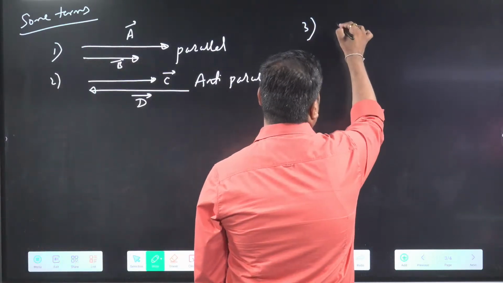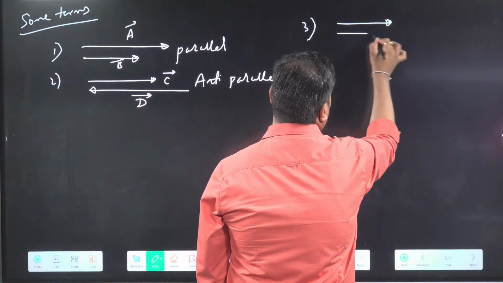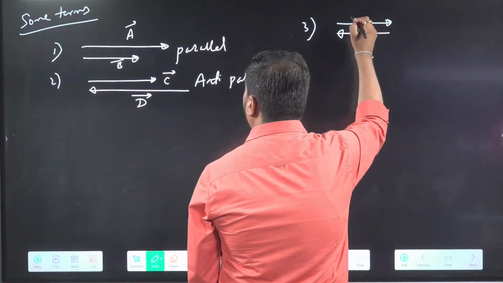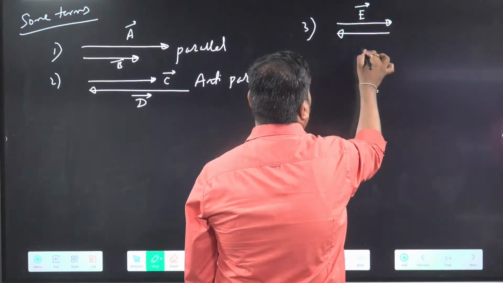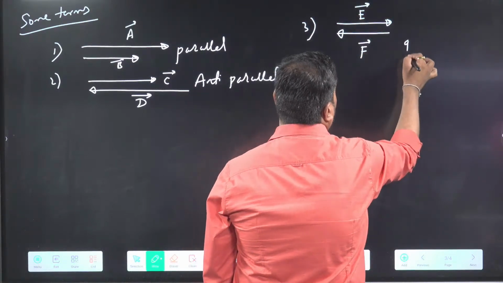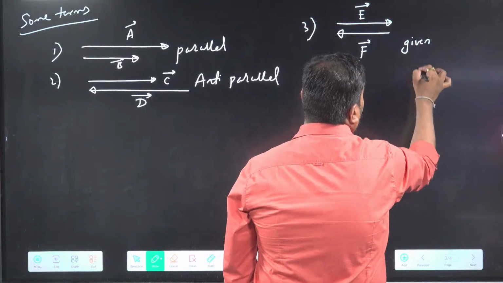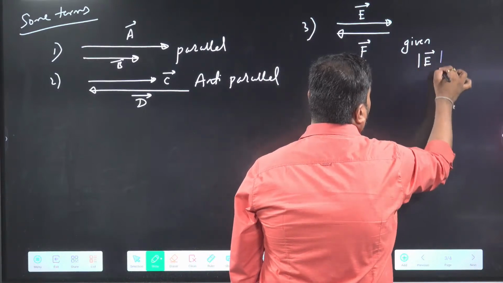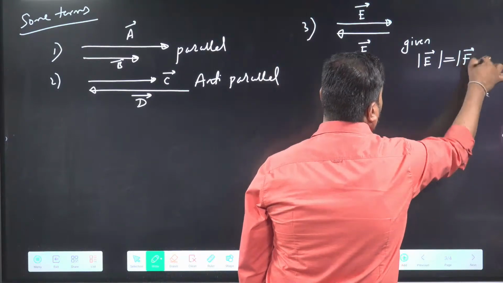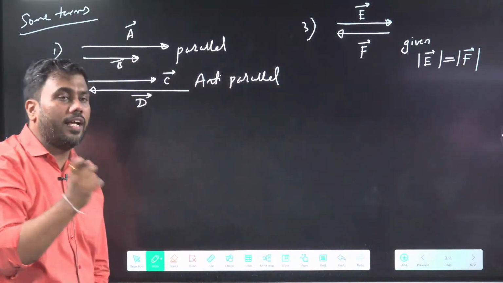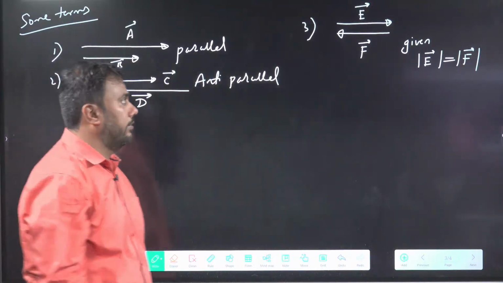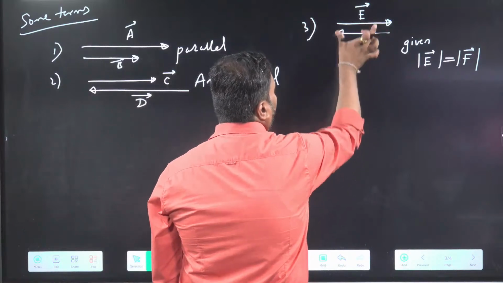Two anti-parallel vectors, if they have same length, let's say E vector and F vector here, it is given that E vector has same length as F vector. Both are vectors of same length.